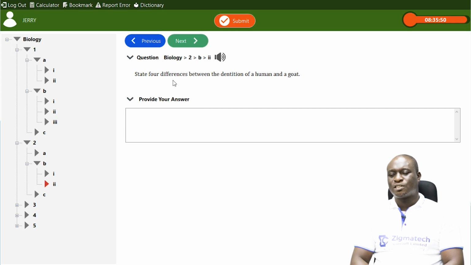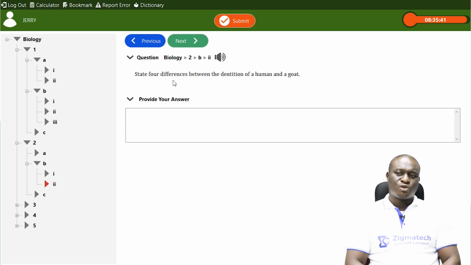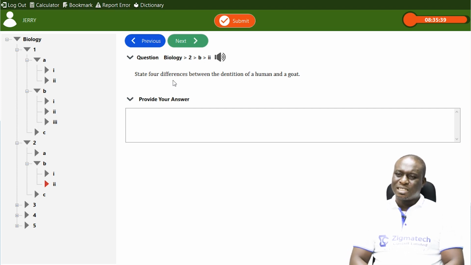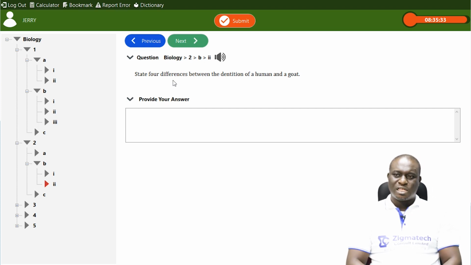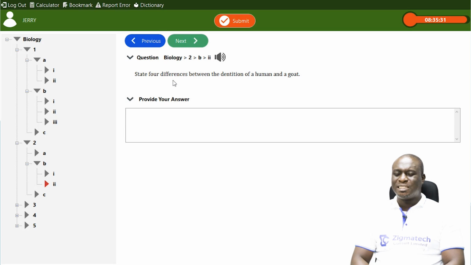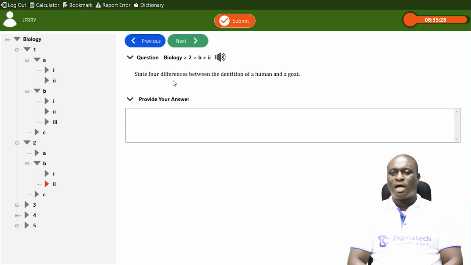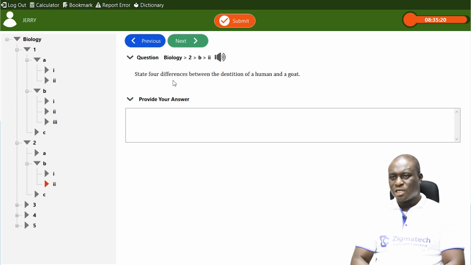Also in humans, there is presence of canine, but in a goat, there is absence of canine. Also in humans, there is absence of diastema, and in a goat, there is presence of diastema. So these are some of the differences between dentition in humans and dentition in a goat.